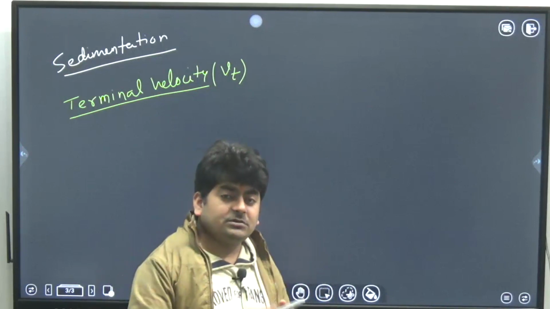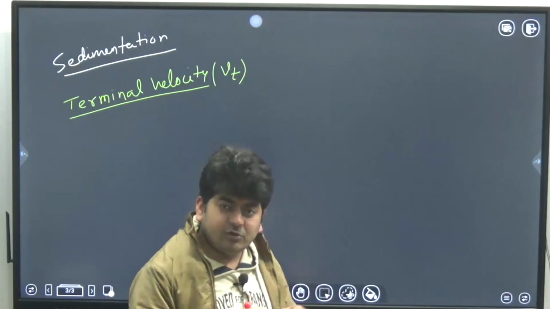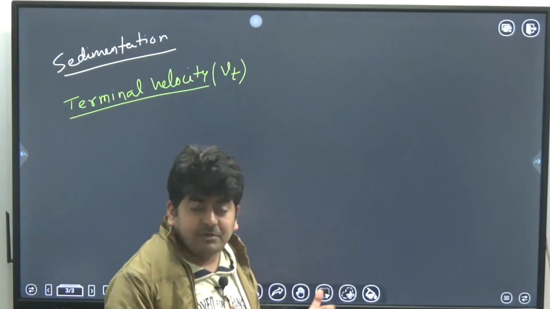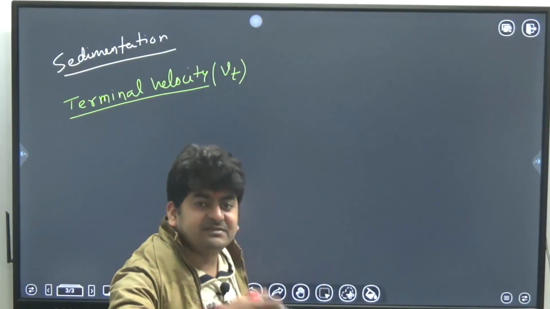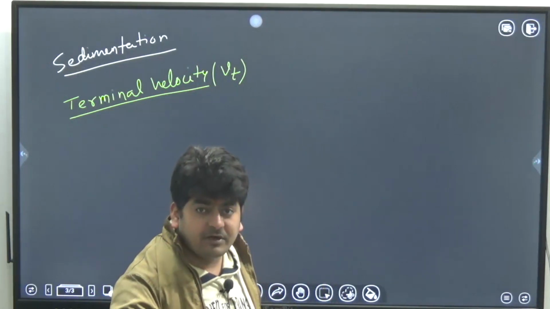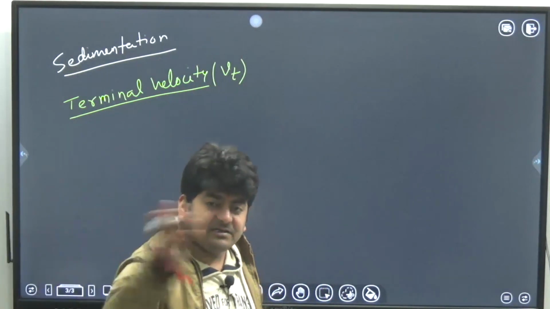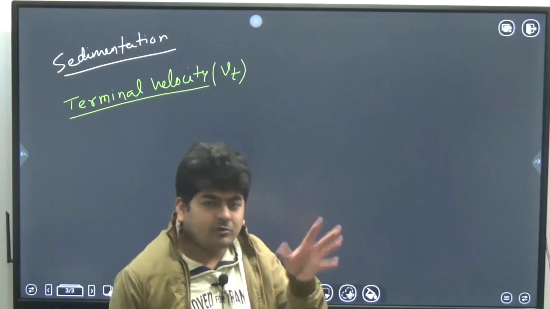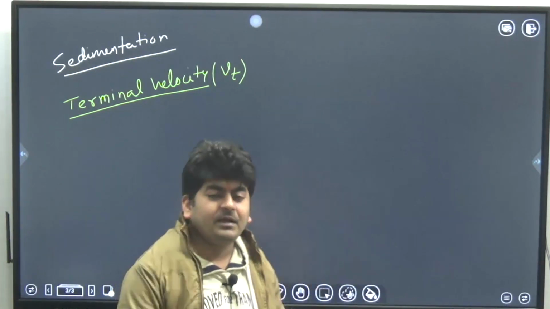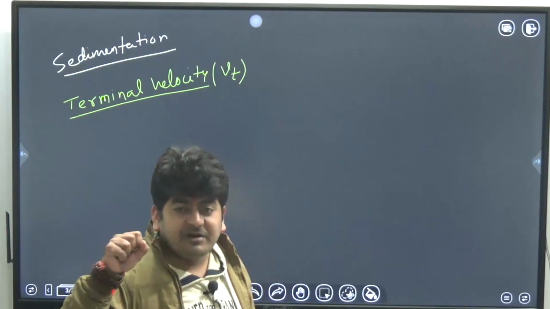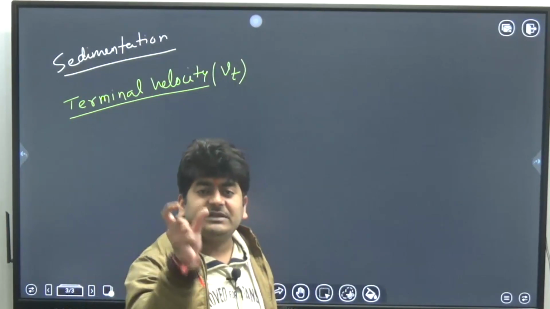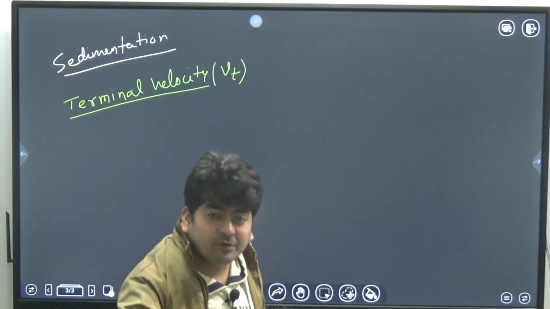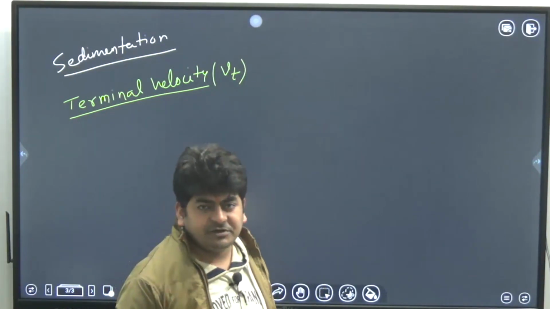So the speed of your vehicle is increasing from the initial point, and the maximum speed at which it is running, that is constant. It cannot go above and it is not decreasing. Now the road is empty, so why decrease when we know there is no traffic and not even a child is going to come in front. So you will drive your vehicle at maximum speed. That maximum speed which you can achieve on the empty road, that is constant, is called terminal velocity.